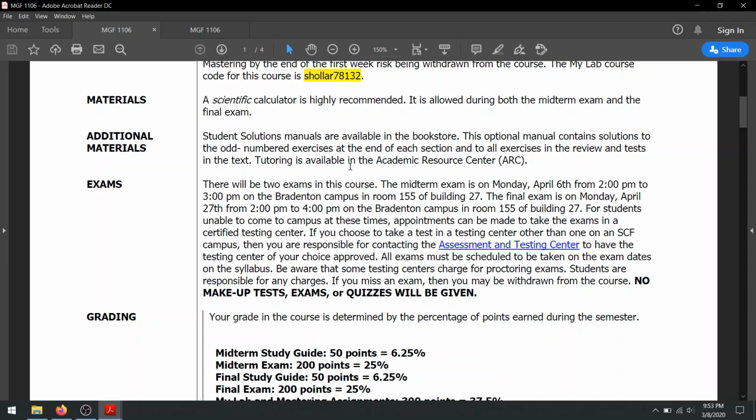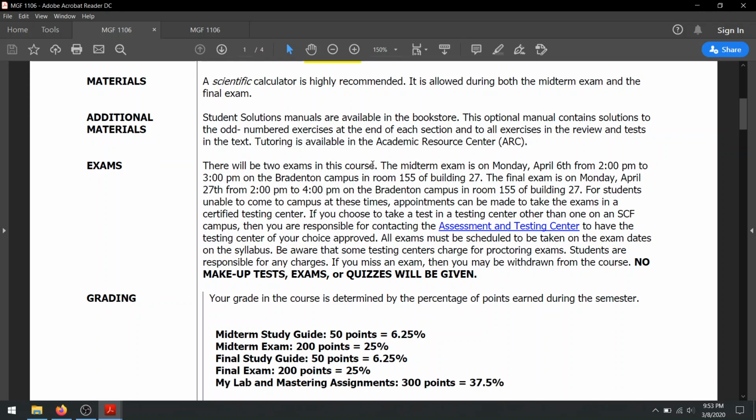However, I will say if you're taking statistics, you might want to invest in one of those fancier TI-83, TI-84s, or maybe you've already taken statistics and you have that calculator already. That's fine. You can totally use that on the exam. You don't have to go out and buy a cheaper calculator.